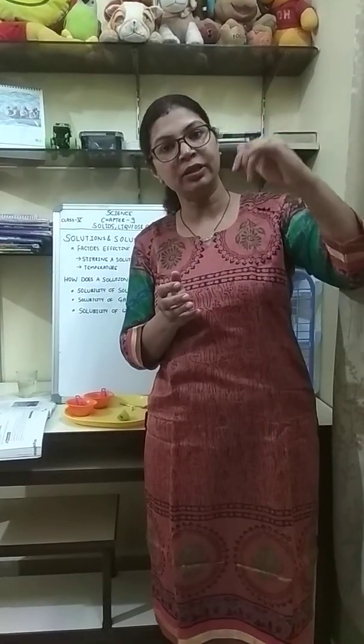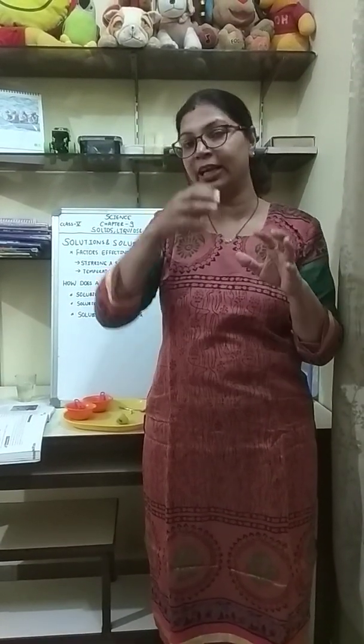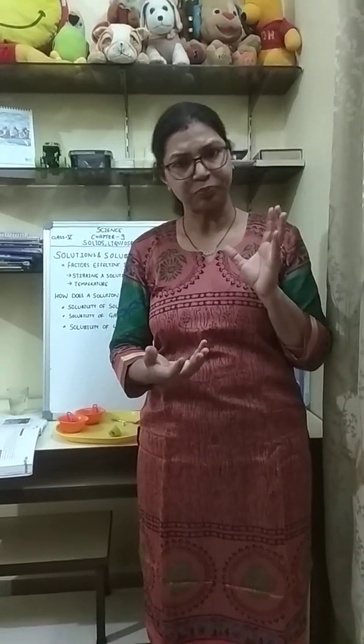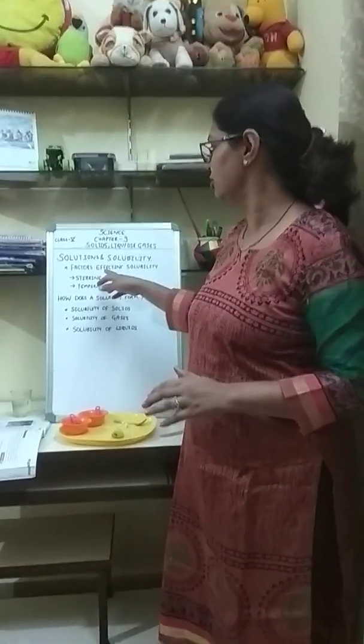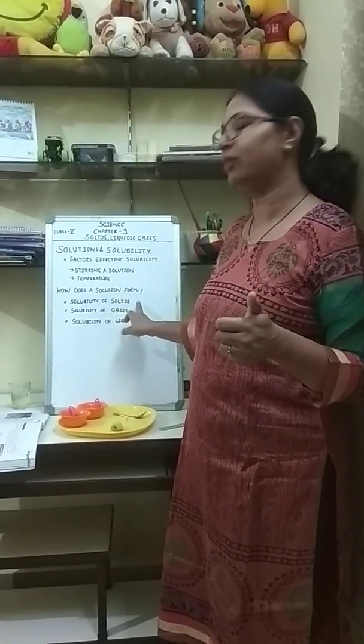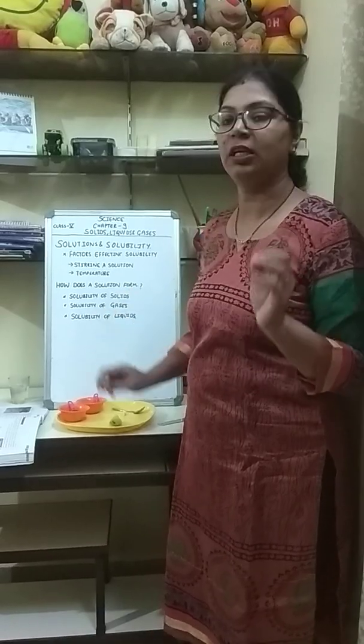Have you seen when mama makes halwa or laddus, what does she do? Does she pour cold water and sugar? No, she always makes a sugar syrup. Sugar syrup is basically water boiled with sugar, so that it can dissolve the sugar better and it gives a better taste. So I hope you have understood these factors affecting solubility, stirring and temperature. In the next video I will explain how a solution forms.